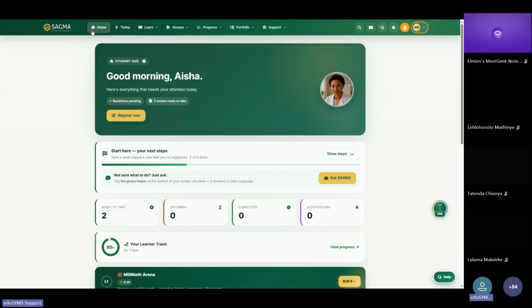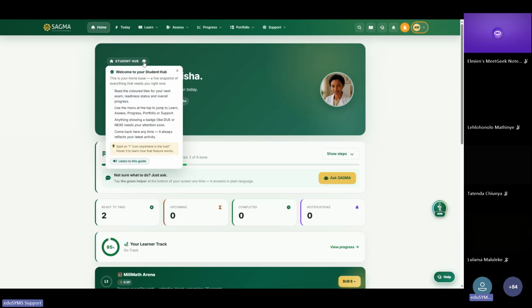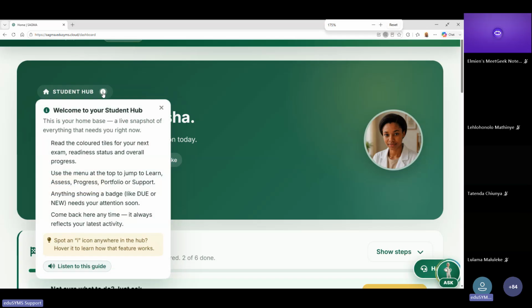Now, the next menu option is home, and it works the same as the logo. It takes you back to exactly where we are, which is the main dashboard. Now, the main dashboard, I'll quickly explain it as I go through to the other pages. It has what we call its hero section that greets you with what it is, which is the student hub. And if you look in front of it, I'm going to zoom this a bit. There is an eye that you see in front of student hub.